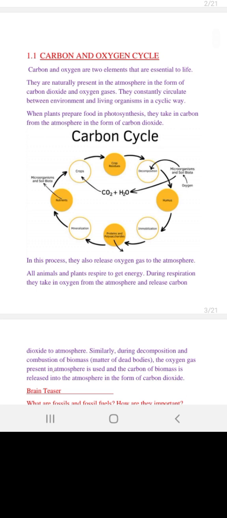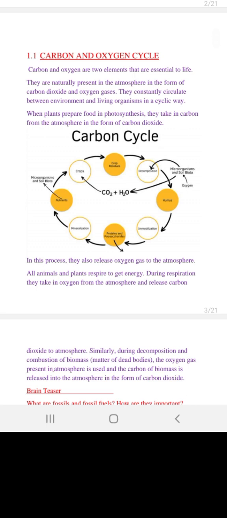So when sunlight falls on the plant, plants are going to use carbon dioxide to combine with water. These two react with each other. When they combine, they give rise to glucose plus oxygen. Glucose, they will store inside them for later usage, and oxygen is released into the atmosphere, which we consume for breathing purposes.